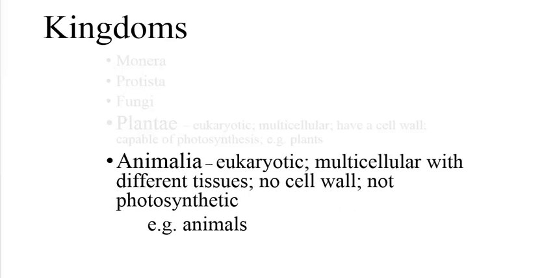The last kingdom we'll discuss is Animalia. All animals, including humans, belong to this kingdom. They're eukaryotic, multicellular with different tissues. They do not have cell walls and cannot do photosynthesis.